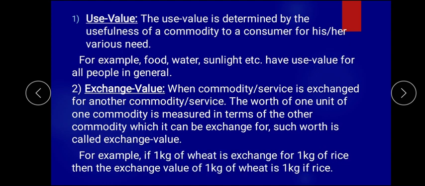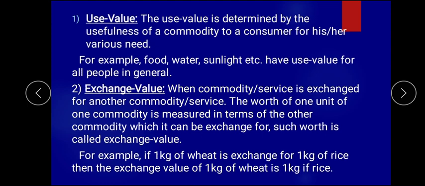exchanging 1 kg of wheat for 1 kg of rice. So we can say the value of 1 kg of wheat is equal to the value of 1 kg of rice. So that particular thing is called what? Exchange value. That is what you find in the barter system which used to happen. So you find that there is an exchange value.